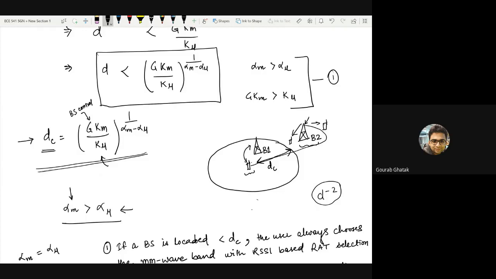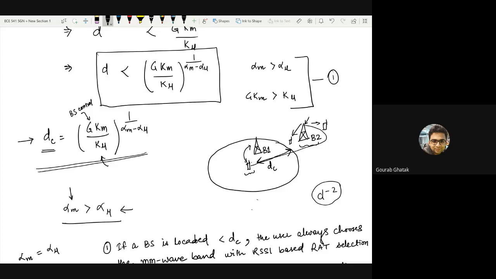Which means if an operator wants to, let's say, prioritize millimeter wave communication, it can happen, because an operator might want to offload all the users to the millimeter wave RAT because it has so much bandwidth, and also it might want to provide only data services using the millimeter wave RAT, while freeing up the sub-6 gigahertz RAT for control and other types of services.